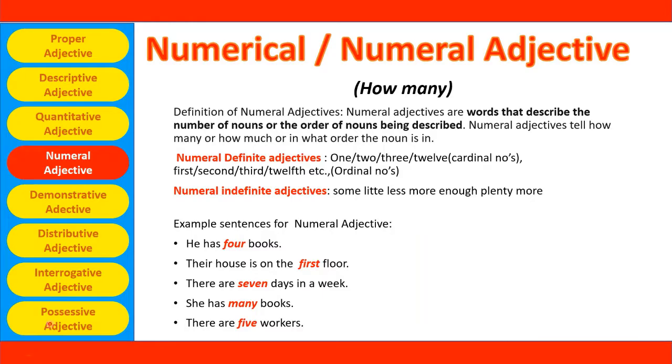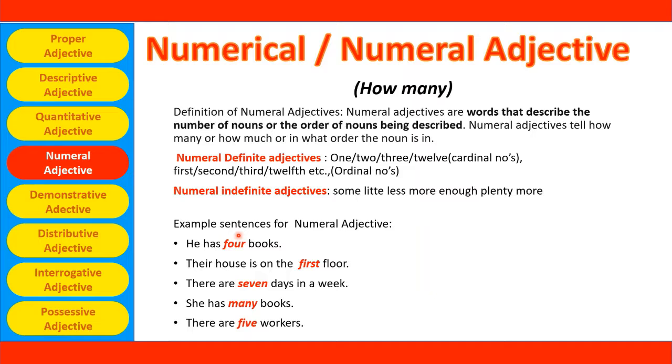Let's see the numeral definite adjectives. 1, 2, 3, 4, 5, 6, and so on. They are cardinal numbers. And first, second, third, and so on, 12th, etc., are ordinal numbers. These are the examples of numeral definite adjectives. Now let's see the examples for numeral indefinite adjectives. Some, little, less, more, enough, plenty, etc. These are some of the examples of indefinite numeral adjectives.